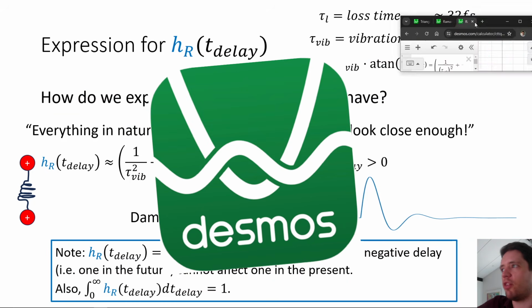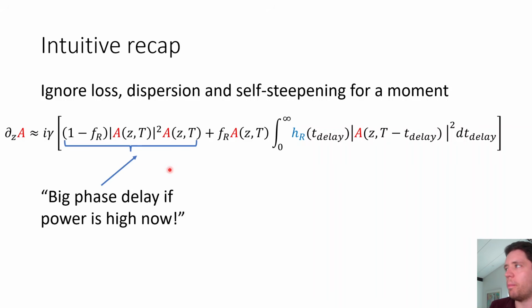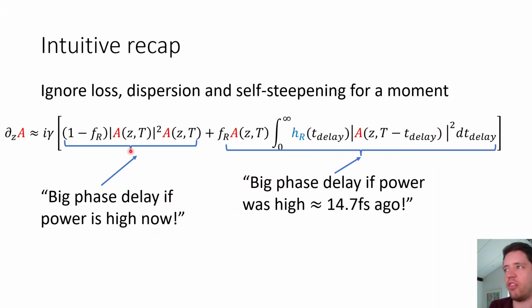Okay, so let's go back to the PowerPoint presentation for just a moment. So to recap what we've just learned here, we saw that, again, ignoring loss and dispersion, self-steepening and all those other effects, we have the Kerr term, which tells us that we get a big nonlinear phase shift if the power is very high right now. And then we have the Raman effect, which tells us that we get a big phase delay if the power was high around 14.7 femtoseconds ago, approximately at least. It depends a little bit on the shape of the pulse, but that's a general rule of thumb.